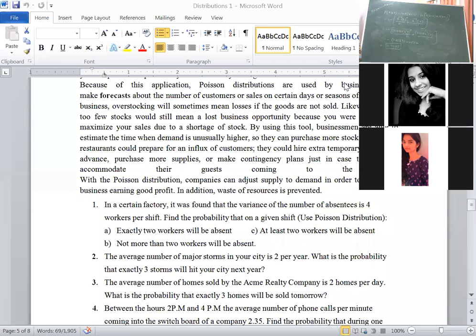That is third bit. Not more than 2 workers. Can you tell me the answer? Not more than 2 absentees. That is vice versa. Probability of x less than or equal to 2.